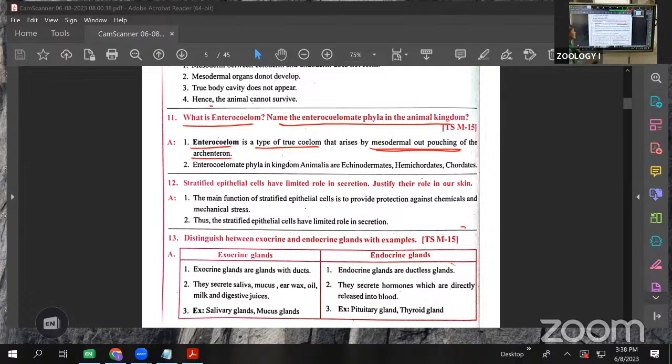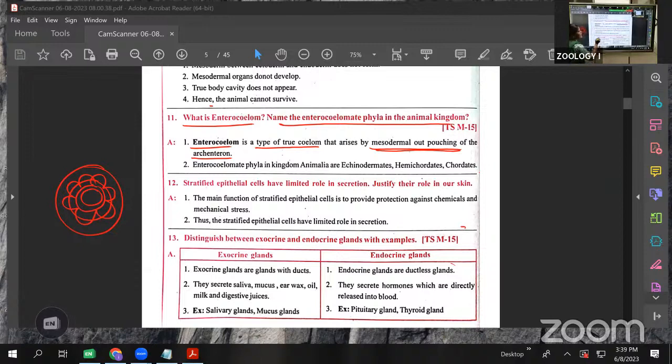For example, here is the alimentary canal, and this one is the body wall. Between them, the archenteron is there. Pouch-like structures are formed from this archenteron. All the pouches combine and form the coelom. That coelom we call the enterocoelom.